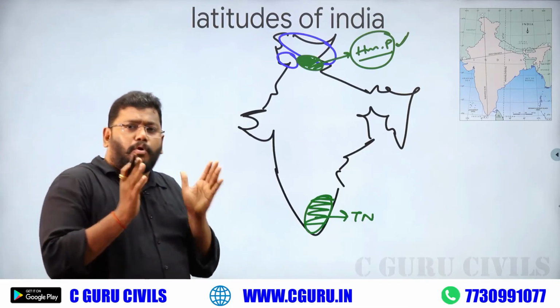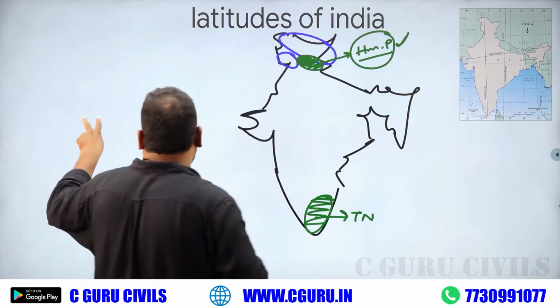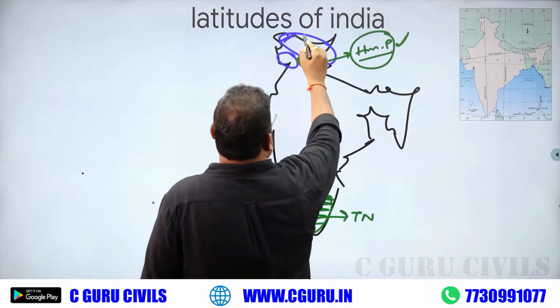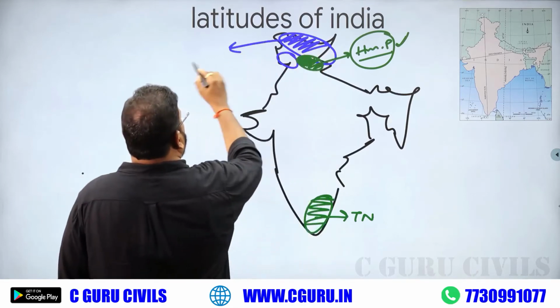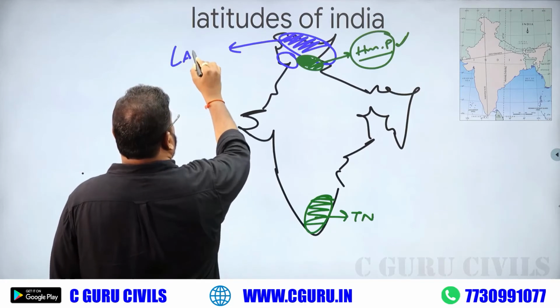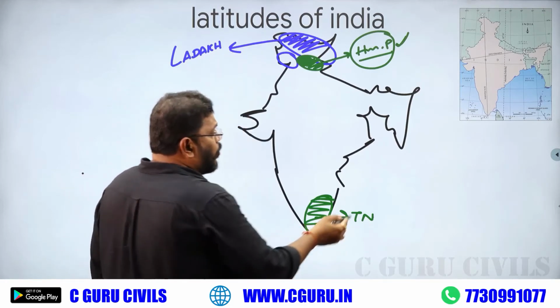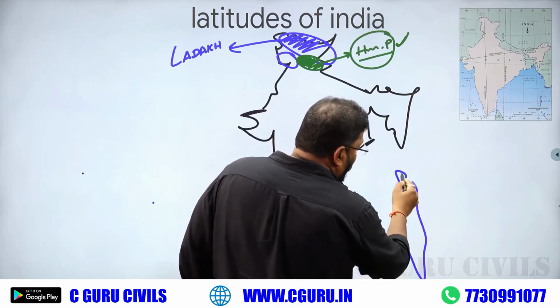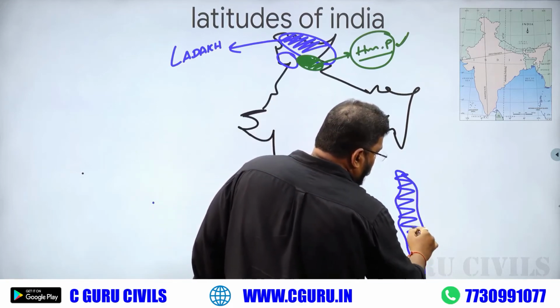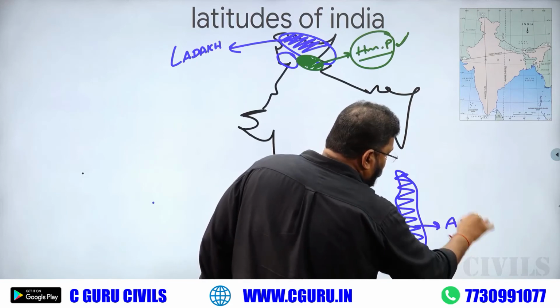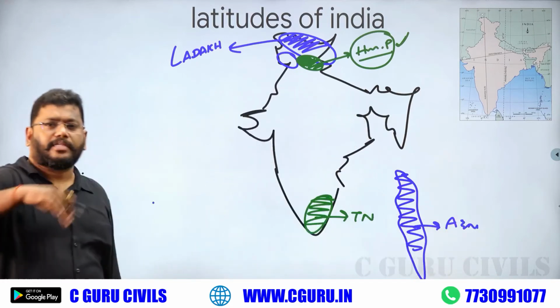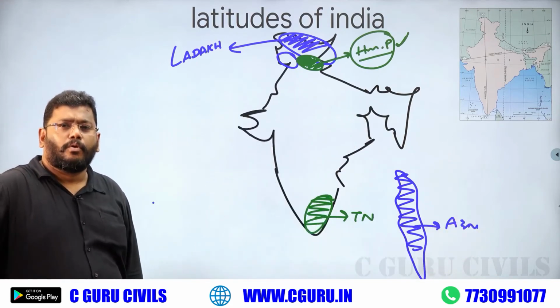Which is the northmost UT of our India? This one. What is this? Ladakh. Similarly, what is the southernmost UT of our India? Andaman Nicobar Islands. Feel the difference.